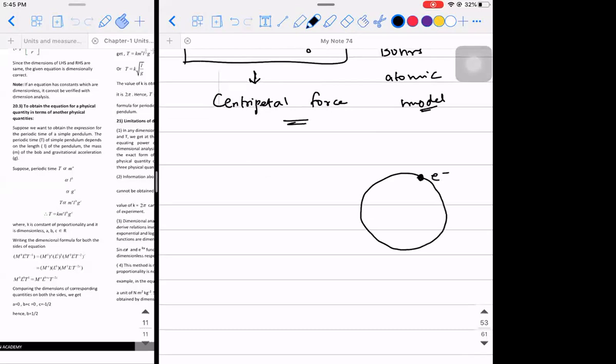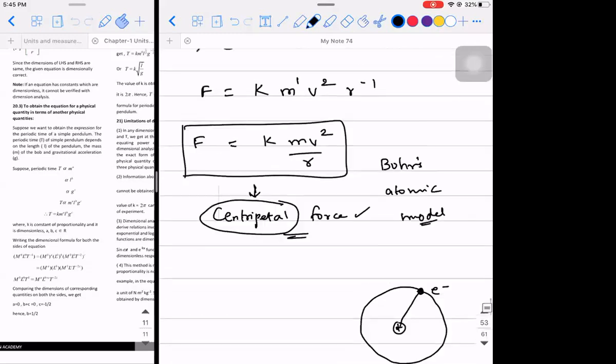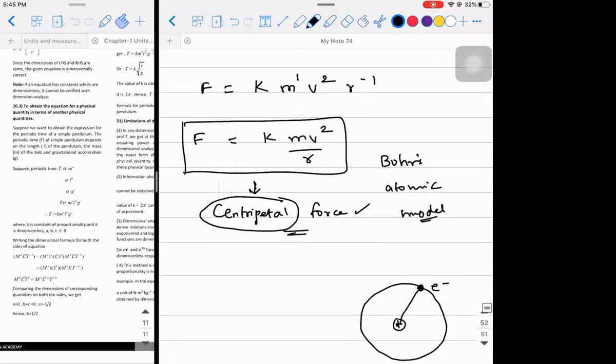So for any particle to revolve in a circular orbit, what is the necessary force? It is the centripetal force. So the planets revolve around the sun. It is because of this centripetal force. You're able to understand? Okay, so this is going to be the formula. Anyways, in the fourth chapter, we will see how to derive all these things. The value of K is actually 1.